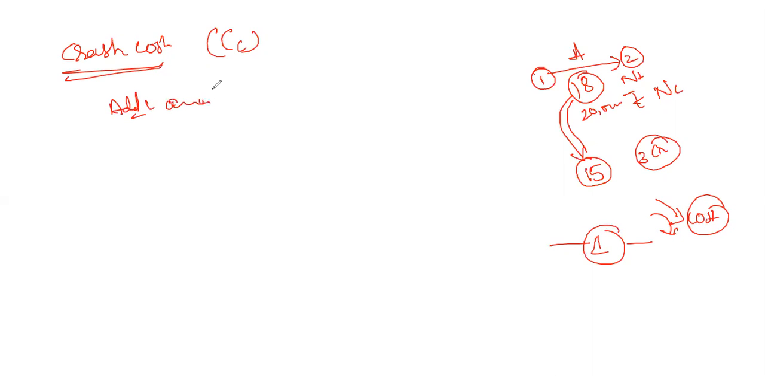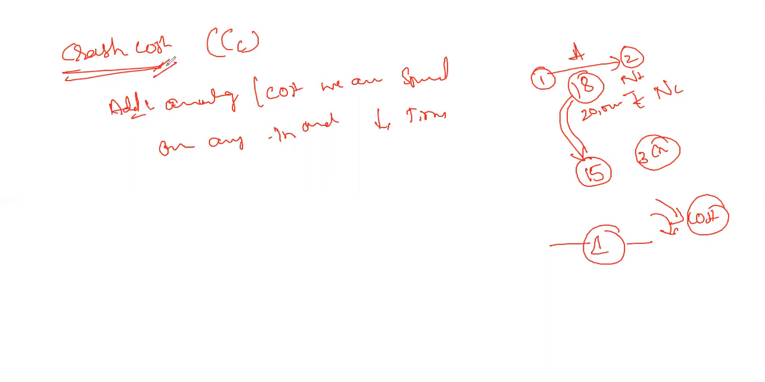So the additional cost we are spending on any activity in order to reduce the duration of that activity, the cost involved in that particular process, is called the crash cost. Okay, this is about the crash cost.